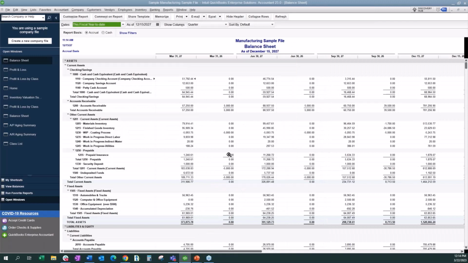So now what it's showing me is not only how we did for the quarter, but we can see how we did last year for that quarter. Okay, so really great. Again, you need to have data to make decisions, and QuickBooks gives you that data. They give you the tools that you need to do that.